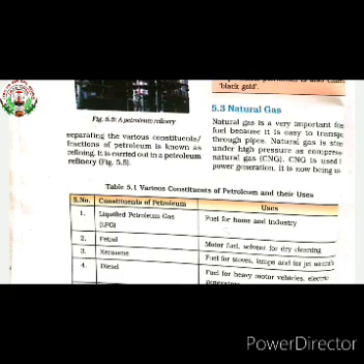So these are the various topics we covered today. Today we learned about what petroleum is, how petroleum is formed, what the various constituents obtained from petroleum are, and we also studied their uses.